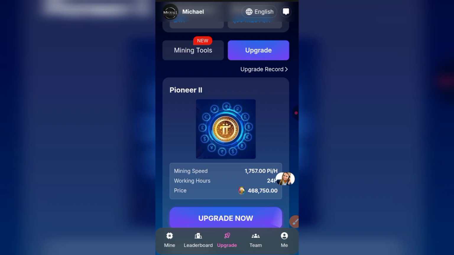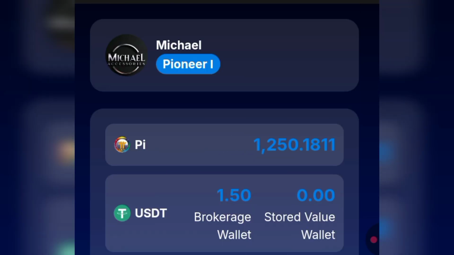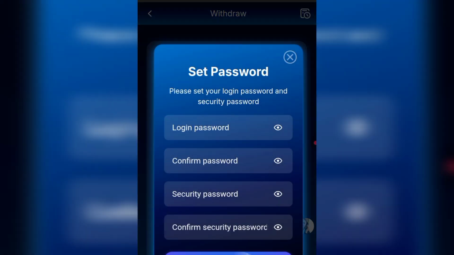So let us go back to the mid section, and if you go back to that mid section, you are going to see that my stored value right here is no longer 15 USDT because I just used it to invest, and my pi is currently 1,280, and my brokerage wallet is 1.50 USDT. So right here, I'll be clicking on the withdraw button for me to make a live withdrawal on this video to show you that the platform really pays.